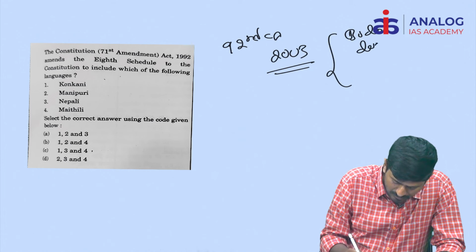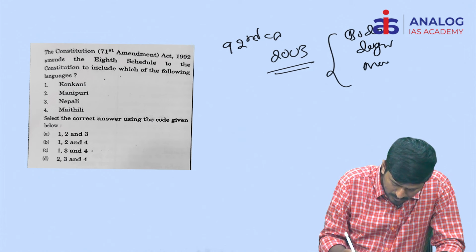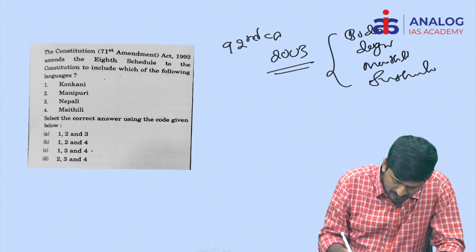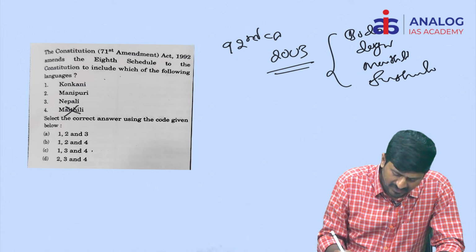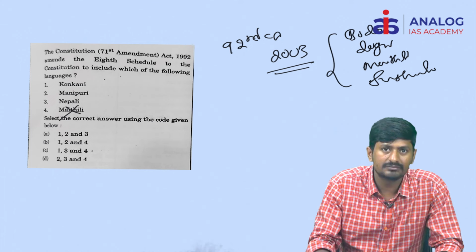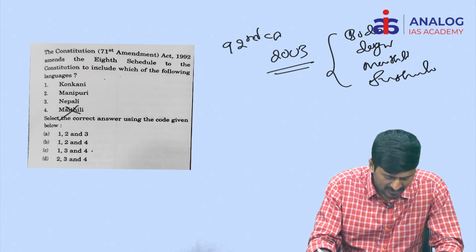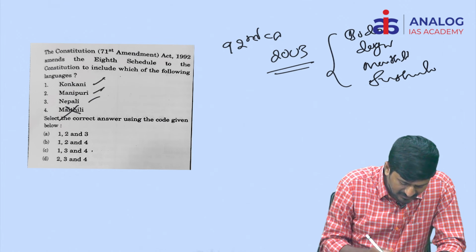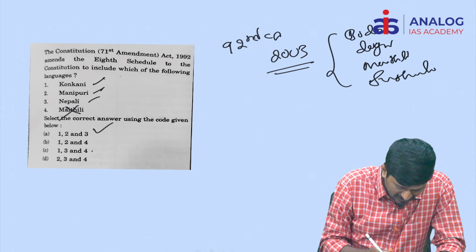These include Bodo, Dogri, Maithili and Santhali. If you know this particular fact, you can easily eliminate Maithili. So what is the right answer here? Konkani, Manipuri and Nepali.